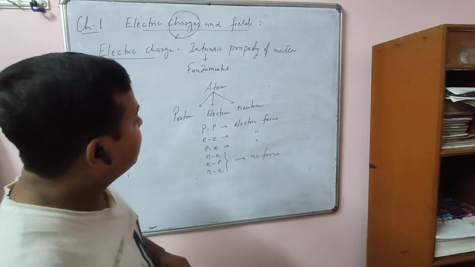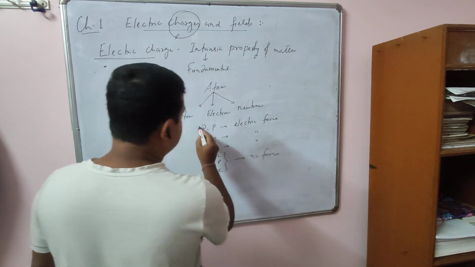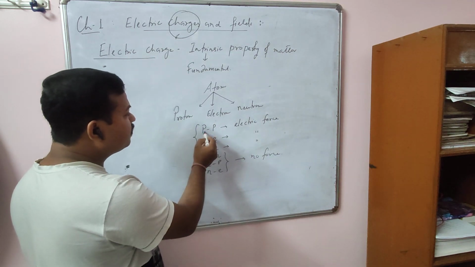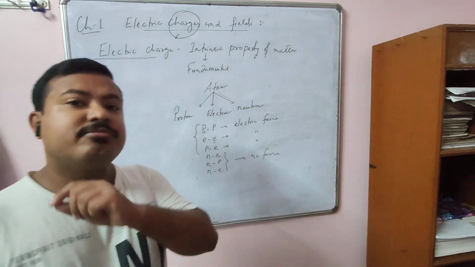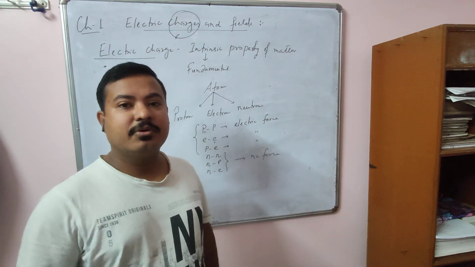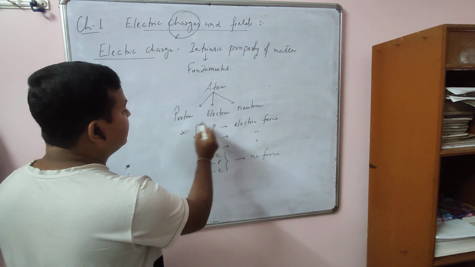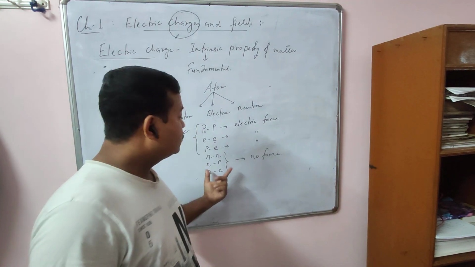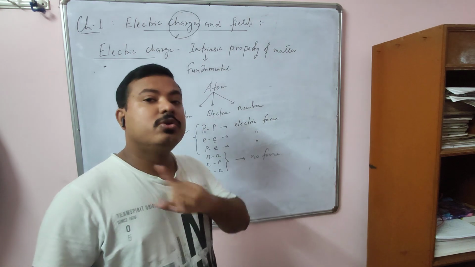That means there is an additional property of proton and electron which gives rise to an electric force between them. That property is called electric charge, which is absent in neutron. That's why neutron experiences no force.